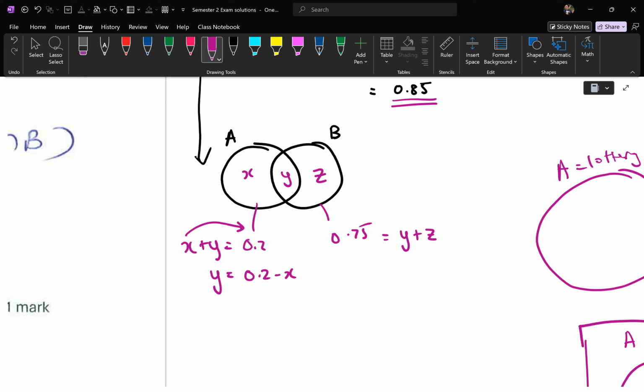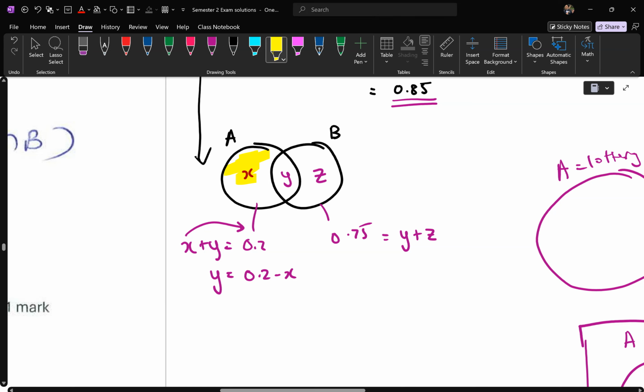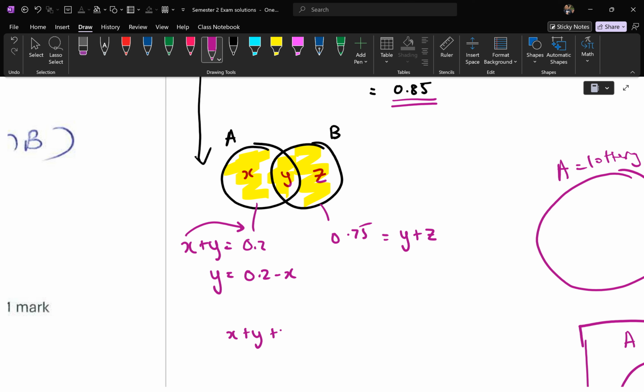How else can we do this logically? Oh, that's right, I forgot. We also knew that X plus Y plus Z should total 0.85. Notice Y plus Z should equal 0.75, so really you're saying X plus 0.75 should equal 0.85.